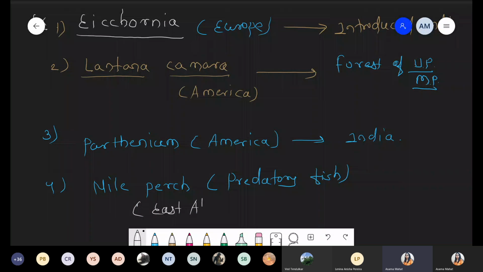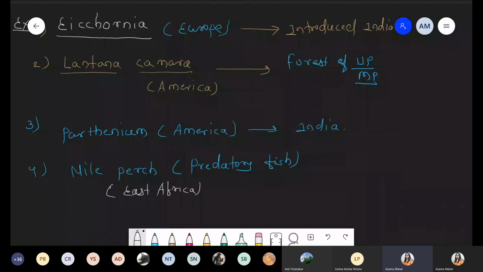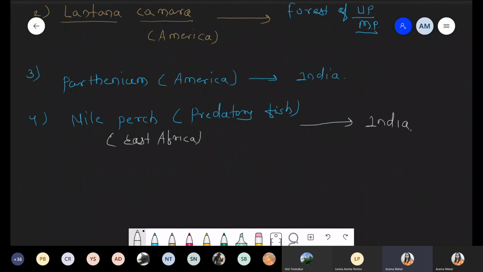But it had certain very serious effects on the Indian aquatic bodies. So क्या हो गया? Nile perch is a predatory fish, and it is introduced in Indian water bodies, and it will show effects due to the introduction of that Nile perch.